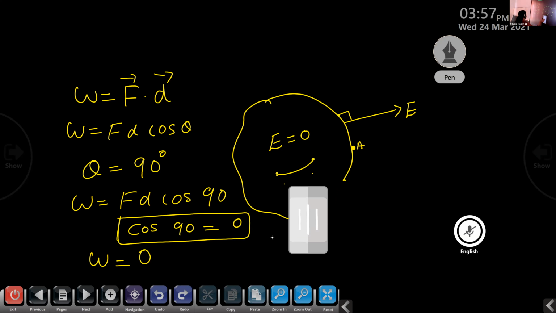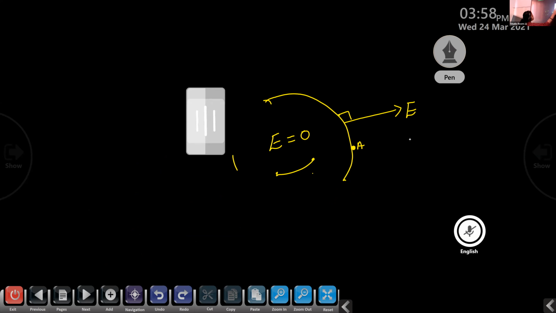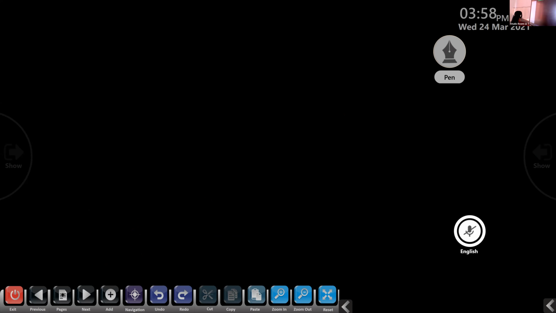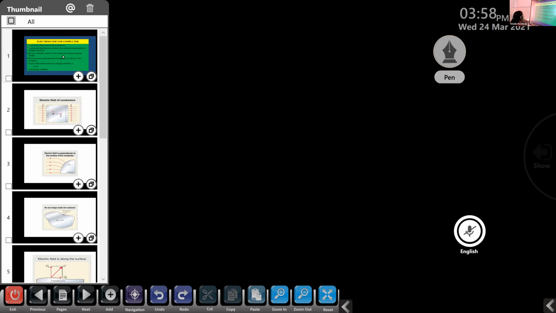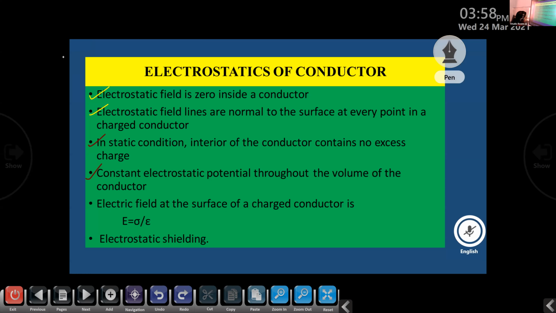I will give you the notes later. So you just understand now what the electrostatics of the conductor is about. Now we can discuss the next result of electrostatics of conductors. That is, the electric field at the surface of a charged conductor is E equal to sigma by epsilon 0. The electric field at the surface of a charged conductor is given by E is equal to sigma divided by epsilon 0.